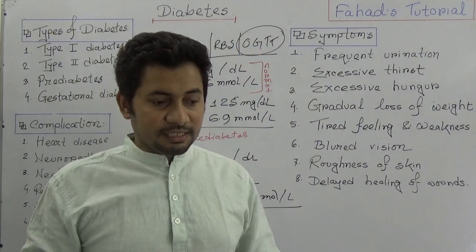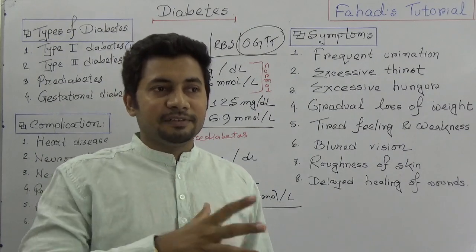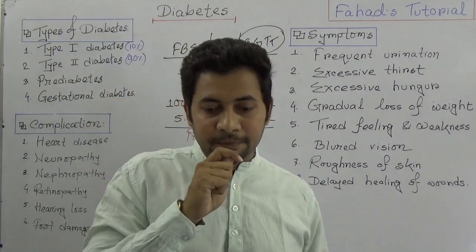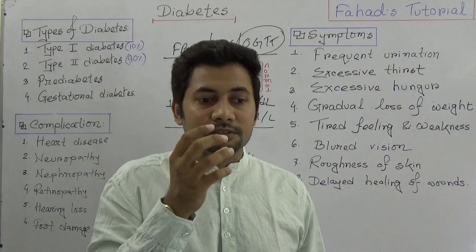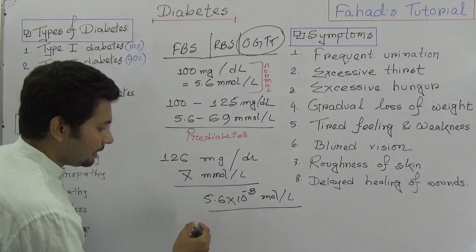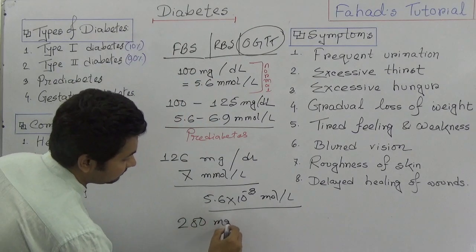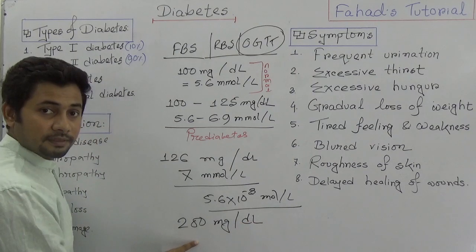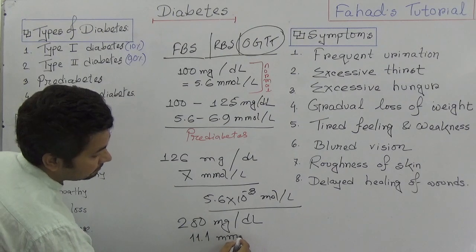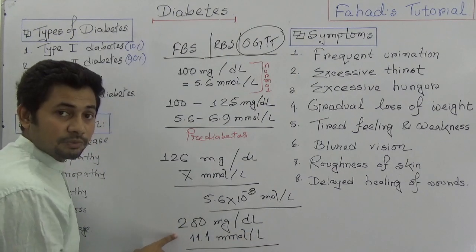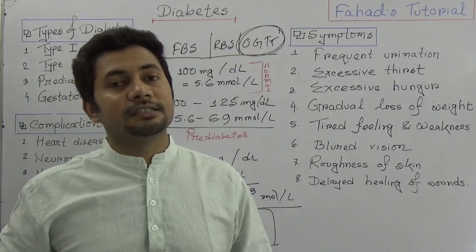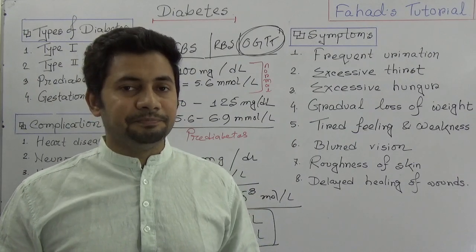The oral glucose tolerance test is when, after fasting blood sugar is done, the person is given a sugar liquid to drink, and then after 2 hours the sample is taken. If it is 200 milligram per deciliter in case of OGTT, or 11.1 millimole per liter, then we can say the condition is diabetes.